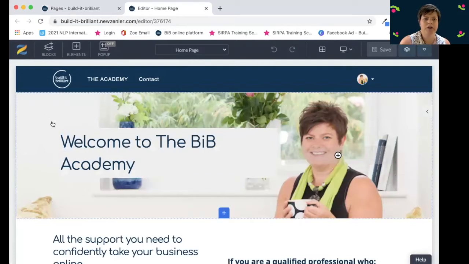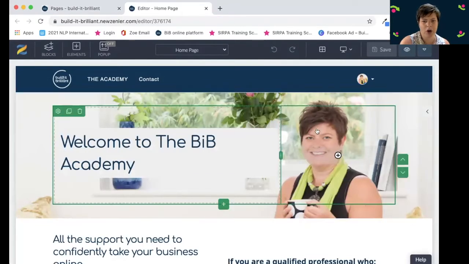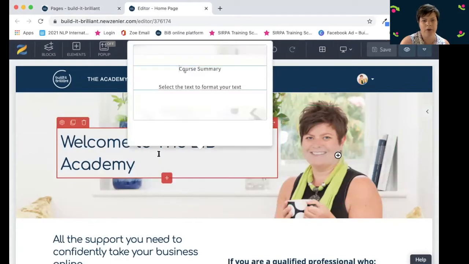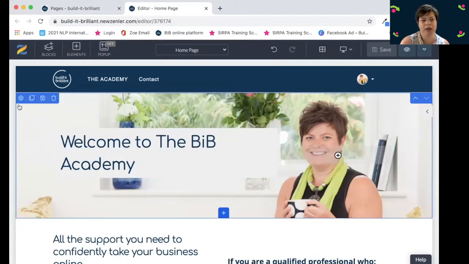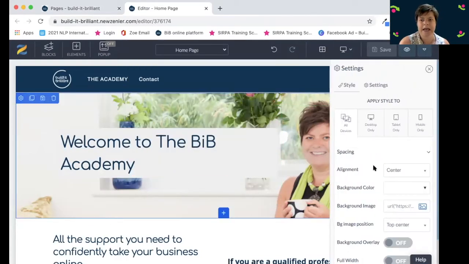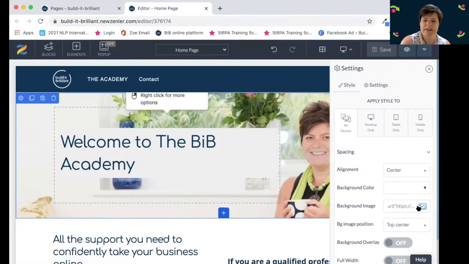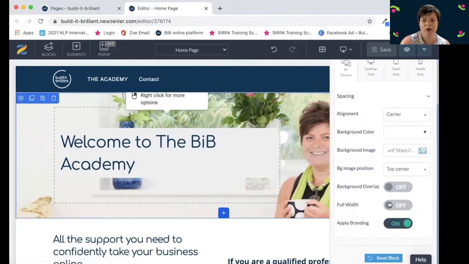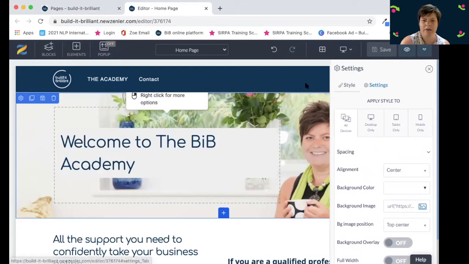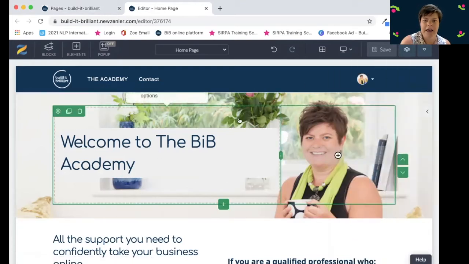So how the builder works is we have blocks. So we have a blue block here, we have a green block here, and then we have a red block with the text in. Any of these blocks you can edit by pressing settings. And then here I can change the image. This is the background block. So this is the image. You can have an overlay. You can set the widths and all those kinds of things. Here is your columns. So here I've got 2 columns so that you can see my head.